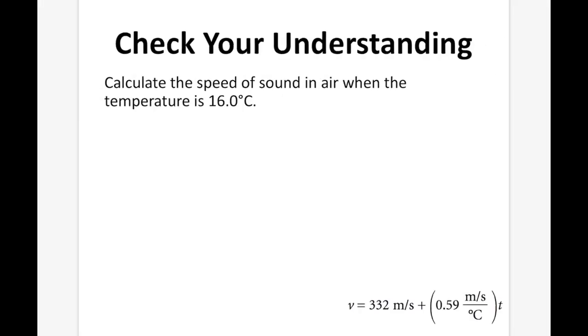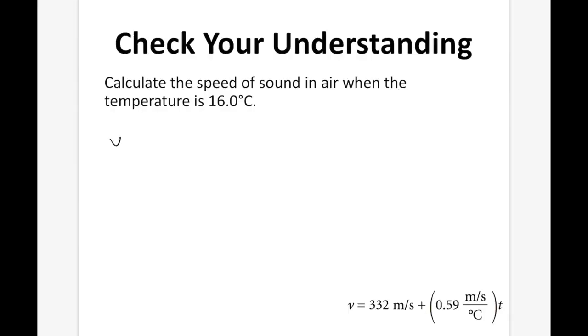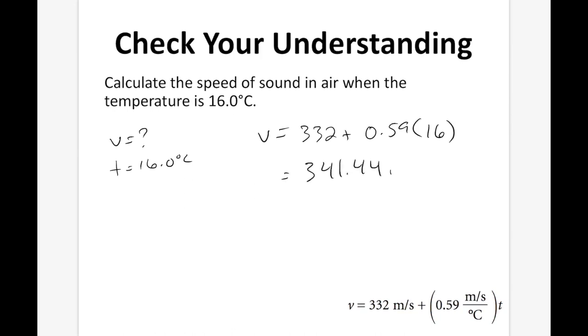Check your understanding. Calculate the speed of sound in air when the temperature is 16 degrees Celsius. So we are looking for V. We know the temperature is 16 degrees Celsius, and we're going to use our equation. So let's plug our numbers in. V is going to equal 332 plus 0.59 times 16, and that equals 341.44 meters per second. Now we need 3 sig digs in our answer, so our final answer becomes 341 meters per second with no direction.